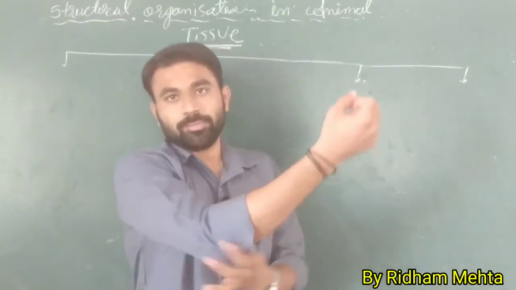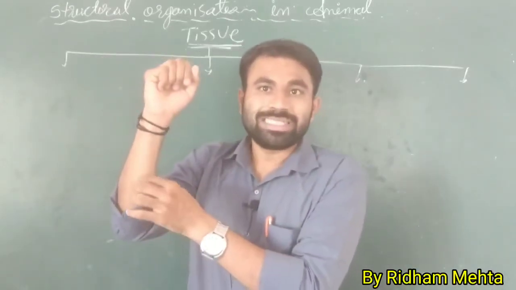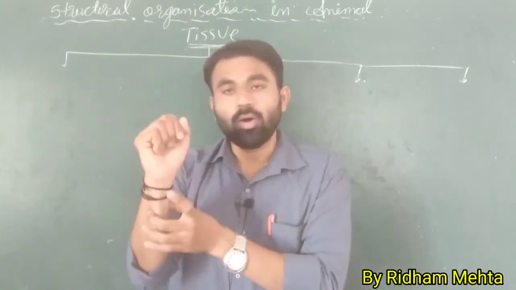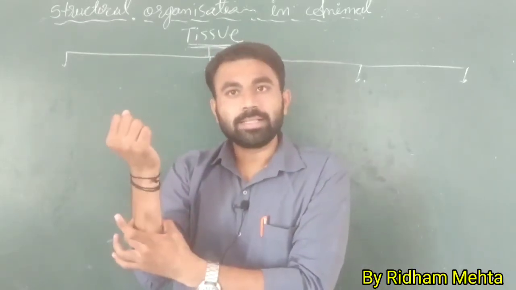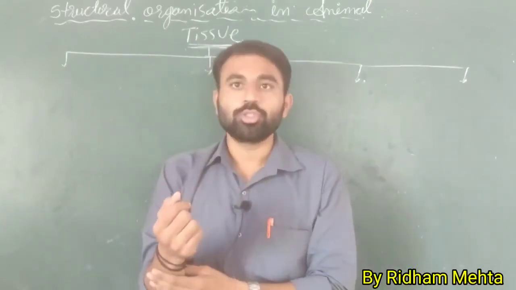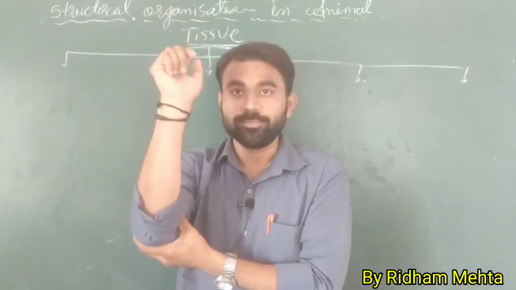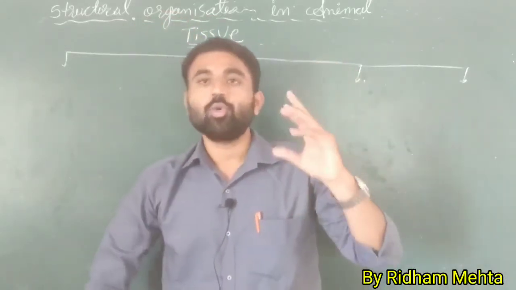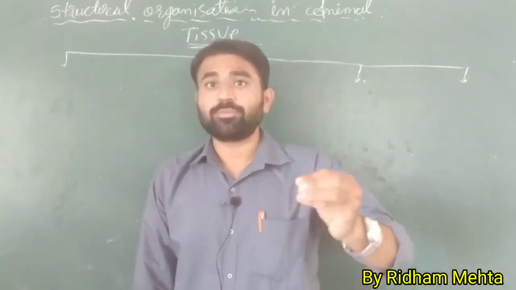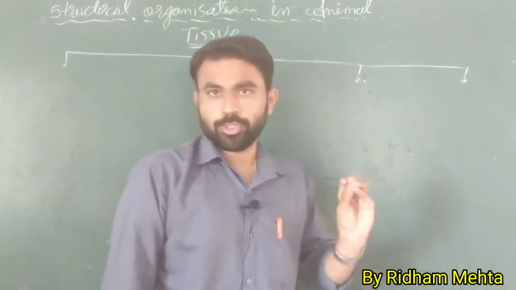Now, if you see any organ of your body, if I observe my forearms, in my forearms there are muscles, there is the skin, there are the bones also. So bones, skin, blood vessels, and nerve tissues. So there are so many tissues present in a single organ. But these different types of tissue are only four types.